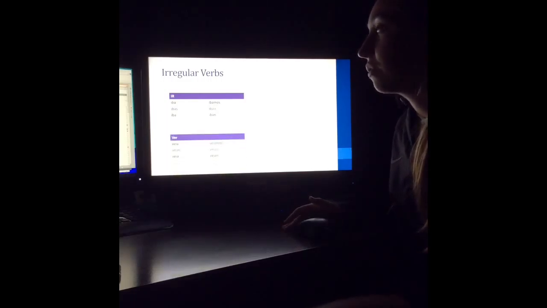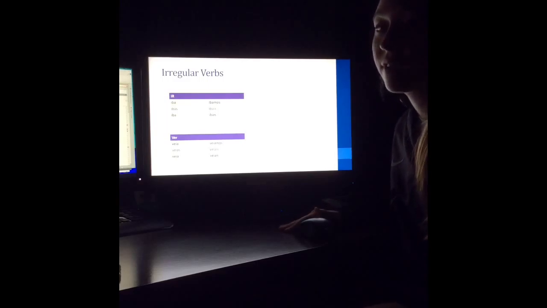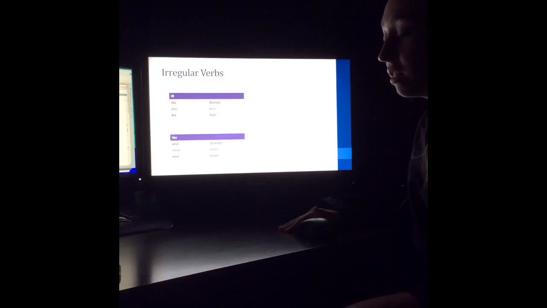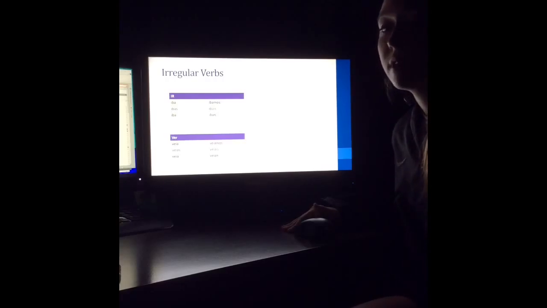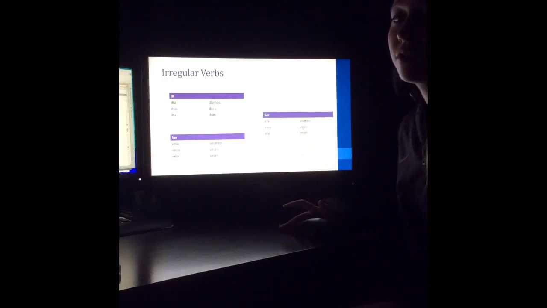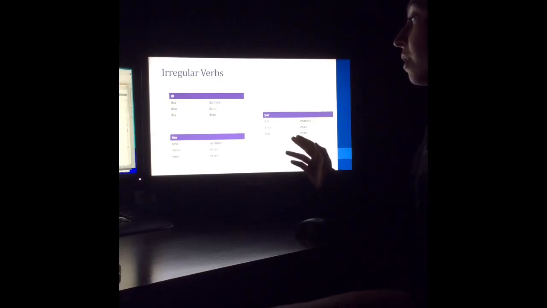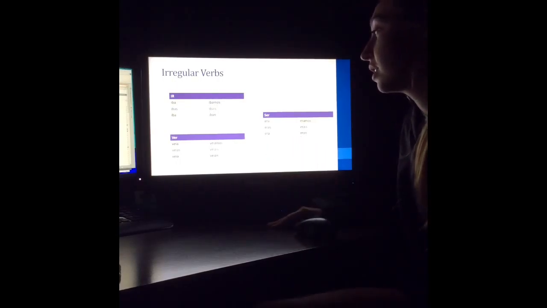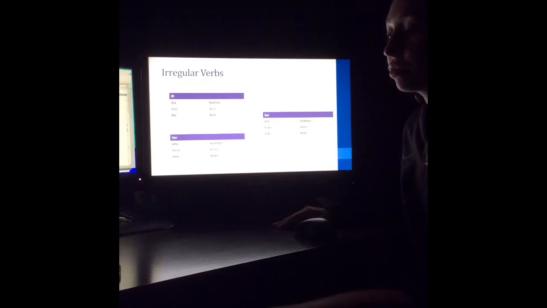The second irregular verb is ver. You would conjugate ver as yo veía, tú veías, él veía, nosotros veíamos, vosotros veíais, and ellos veían. The last irregular verb is ser. To conjugate ser, you would do yo era, tú eras, él era, nosotros éramos, vosotros erais, and ellos eran.